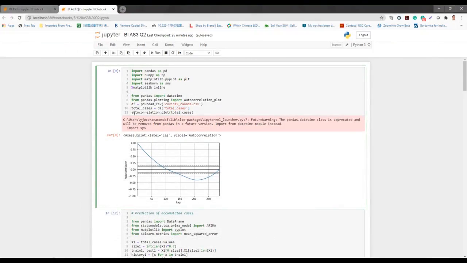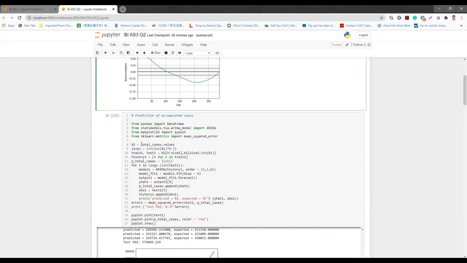So, I also plotted the autocorrelation of this time series data, and here is the result. In this chart, we can see that this data is very suitable for making an autoregression model, because there is a very clear linear correlation, at least for the first 200 examples. So we will continue our process of model building.